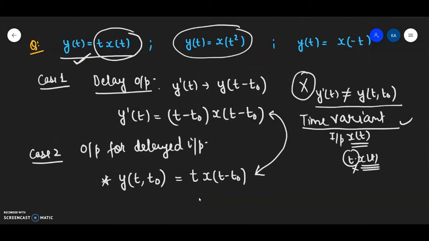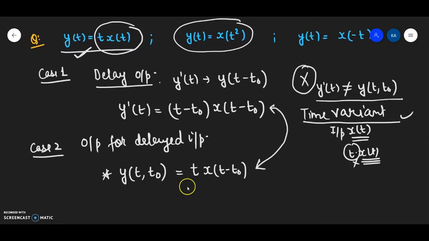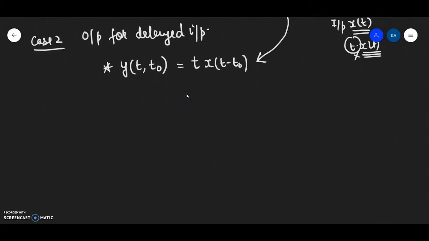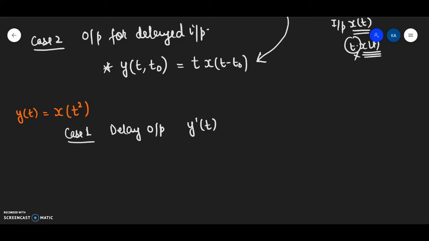The second question says that I have got a system that is described by the equation y(t) is equal to x of t square. This is my system. Now case 1, in case 1 what I have to do is I have to delay the output. Delayed output I am representing through y dash t.